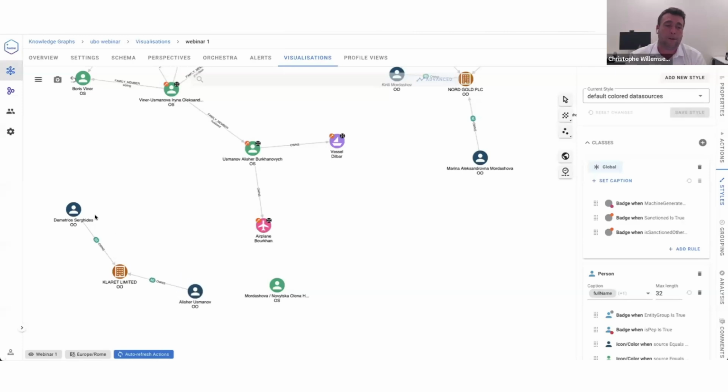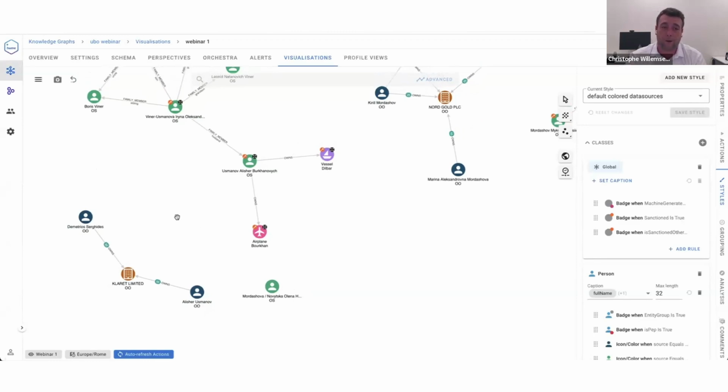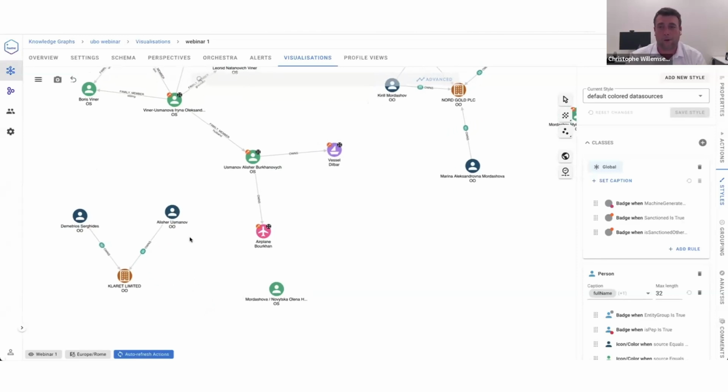So the problem is that if we would ask questions such as, is Demetrios Sergides connected to that person, Irina Weiner, the answer would be no, because in the graph there is no connection, there is no path between those two persons, even if we know that those two persons are the same, right? But it's not part of the data, which means that you cannot find insights from a graph without having those connections, right? So the next step that we will do, and this is generally a must-have in every UBO project, is we will perform entity resolution.